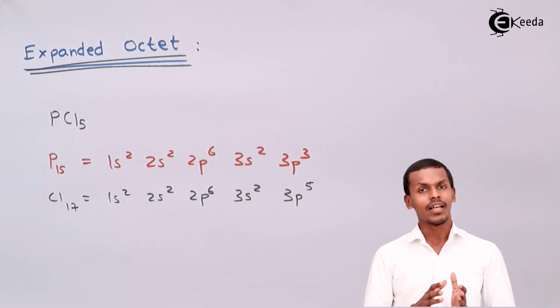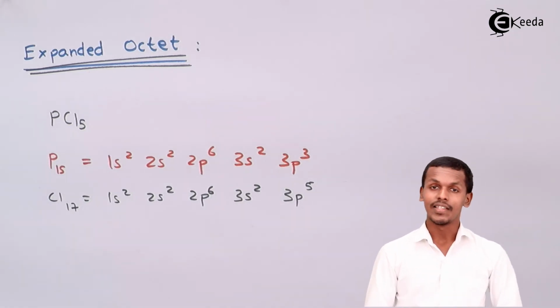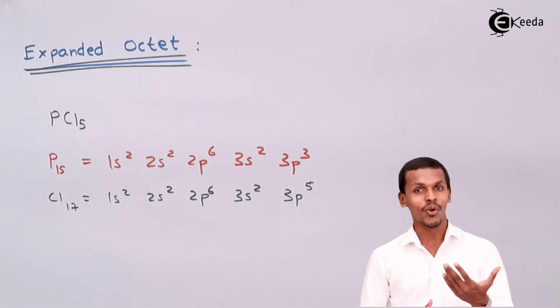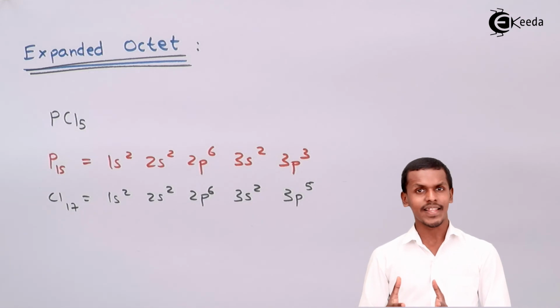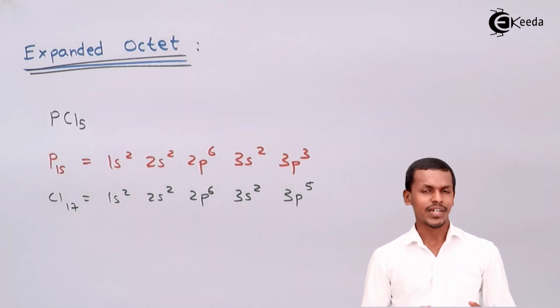And let us see how the bond formation takes place, and whether phosphorus follows the octet rule or not. That is what we are going to talk about, and how it follows the expanded octet. So let us talk about it.